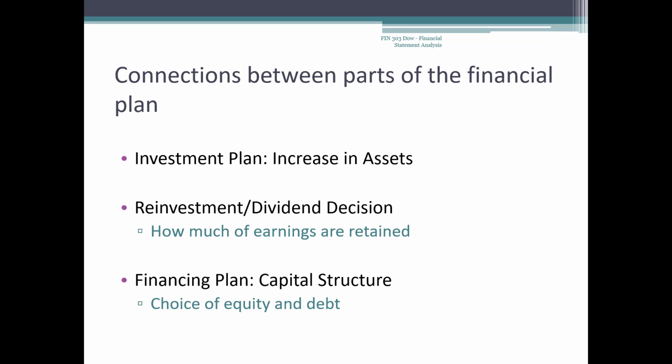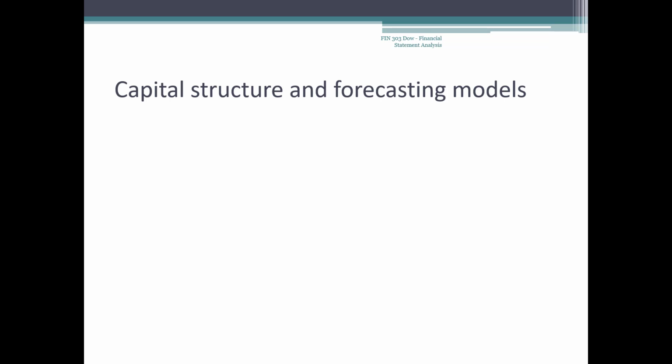If the addition to retained earnings is not sufficient to pay for the planned purchase of assets, then the company will either have to reduce its asset purchases or alternatively reduce their dividend payments in order to reinvest more in the company. If there is a restriction on how funds are raised, then there will be a limit on how fast assets can grow, which will limit how fast sales can grow. We can take an assumption about the capital structure and use that to forecast the growth rate of sales.